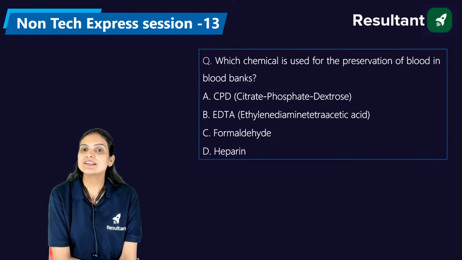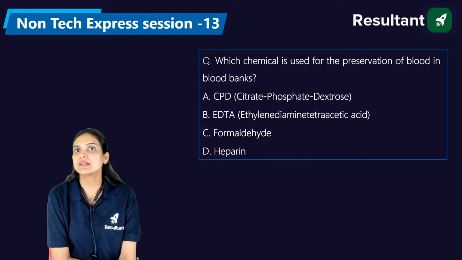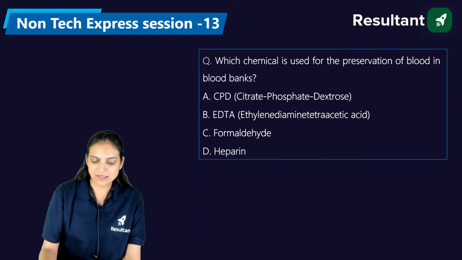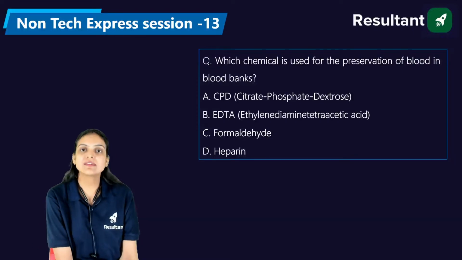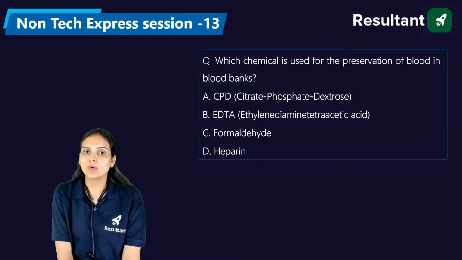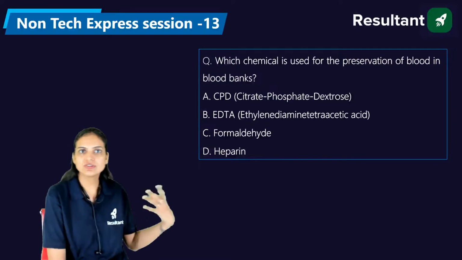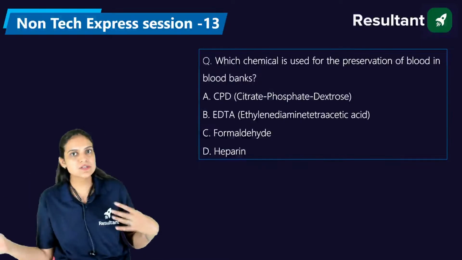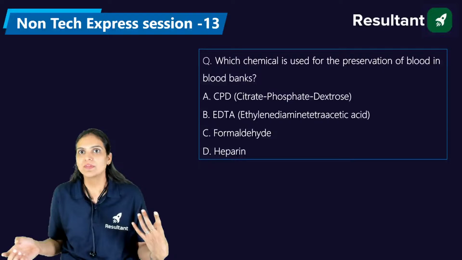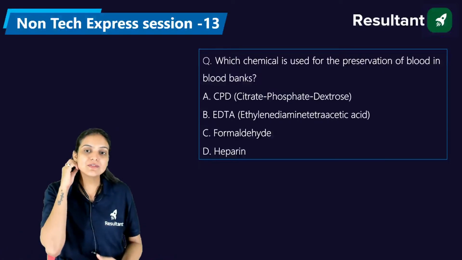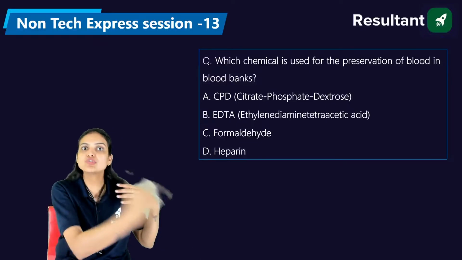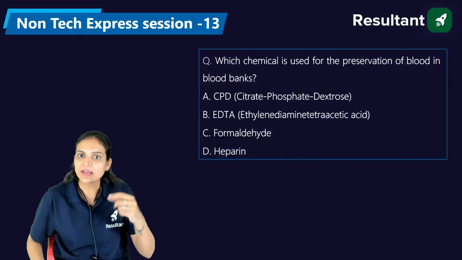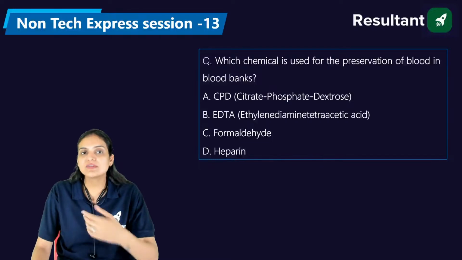So, which chemical is used for the preservation of blood in blood banks? Nowadays, when accidents take place or when somebody requires blood, we can transfer blood from one person to another. But if we have to preserve that blood for future use, which kind of chemical or preservative is used?